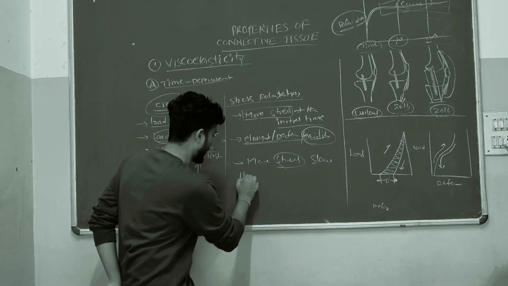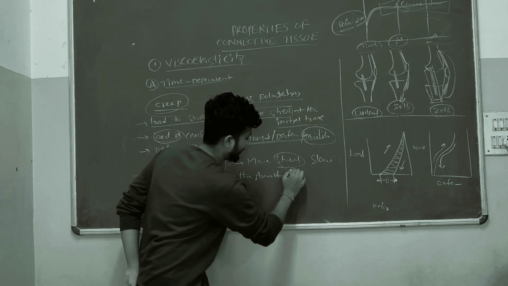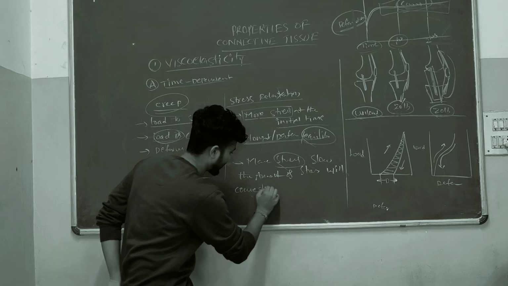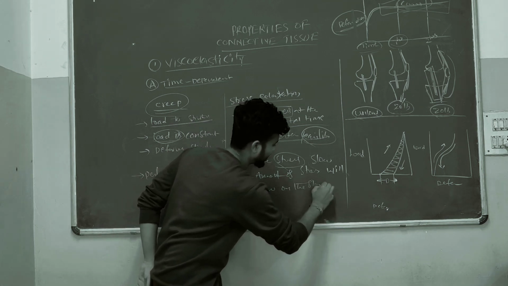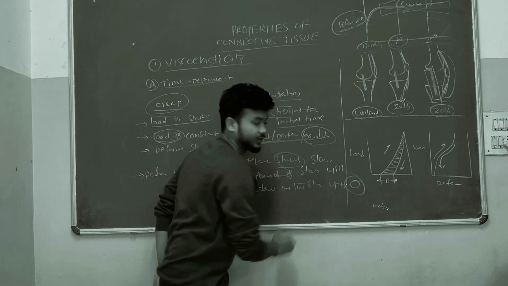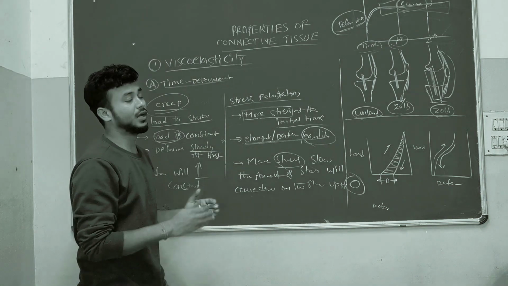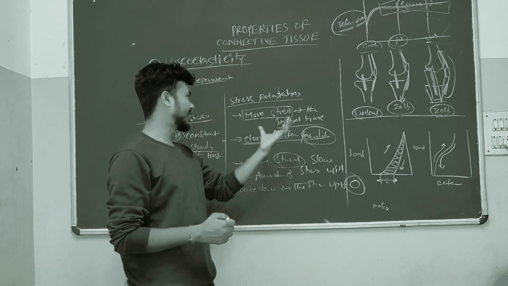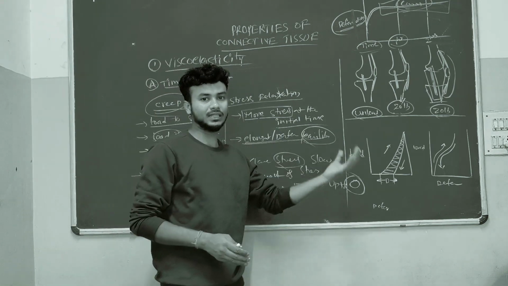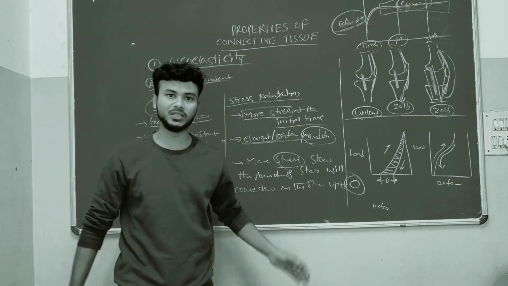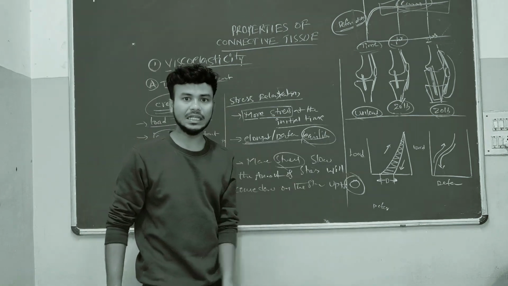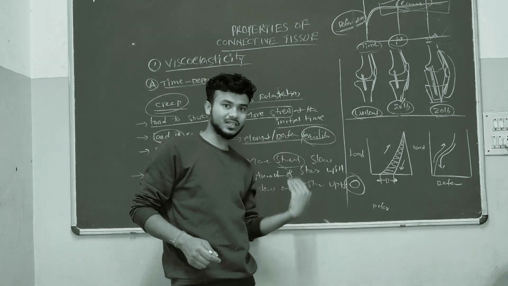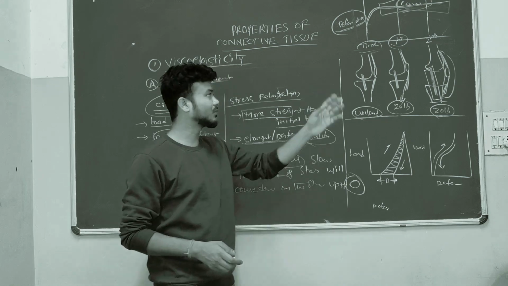Slowly, the amount of stress will come down on the structures, up to zero also. So this is nothing but stress relaxation. When we apply a load to a connective tissue structure, otherwise a viscoelastic structure, at the initial range the stress will be more on that structure. After elongation or deformation, once the tissue reaches an equilibrium of deformation, automatically the structure will undergo stress relaxation. This is about stress relaxation.